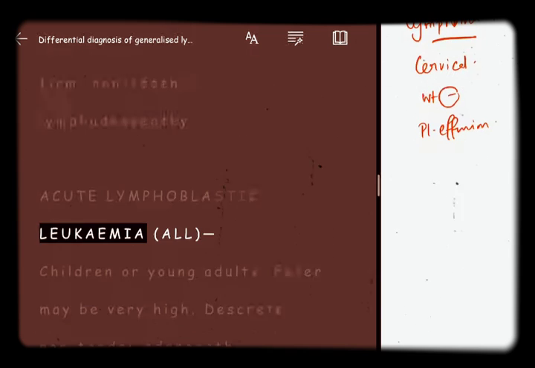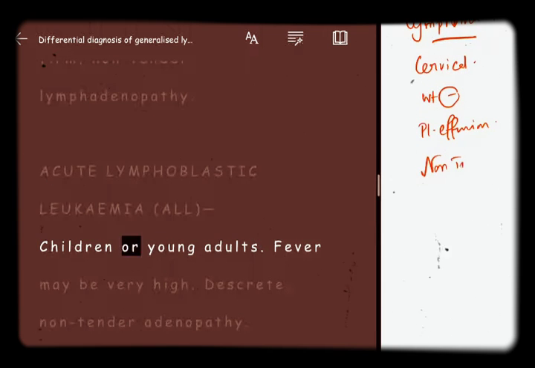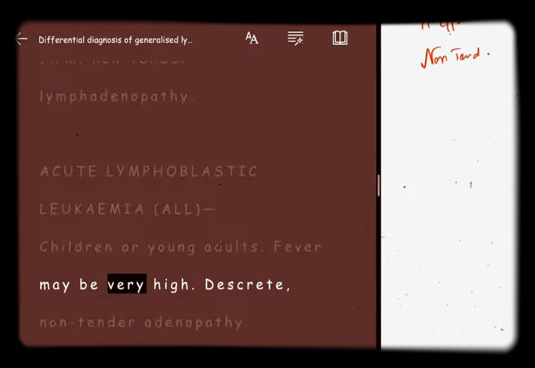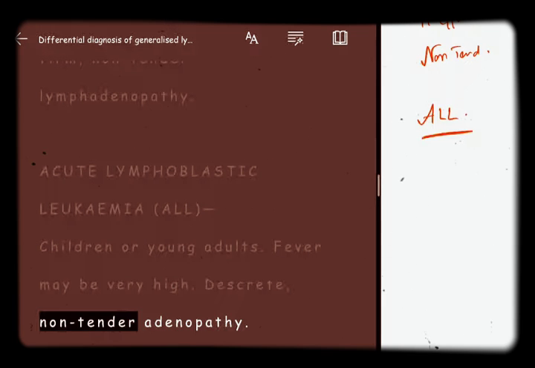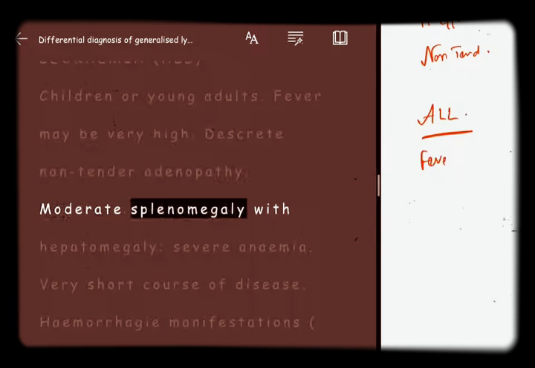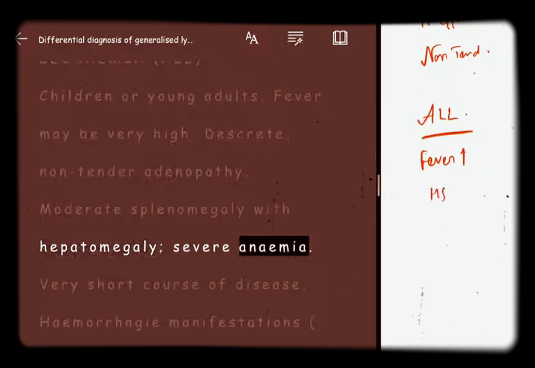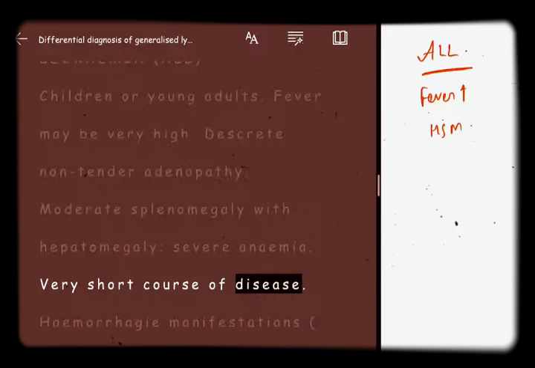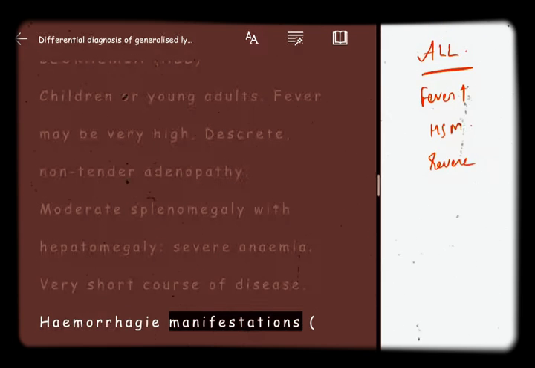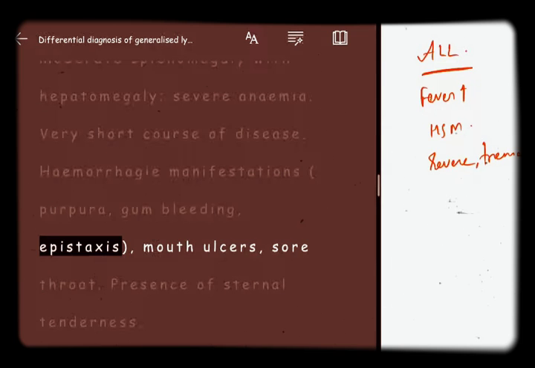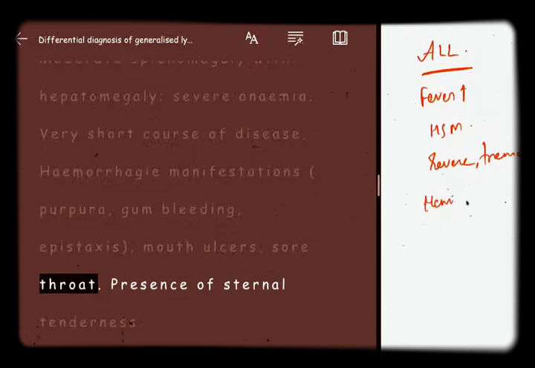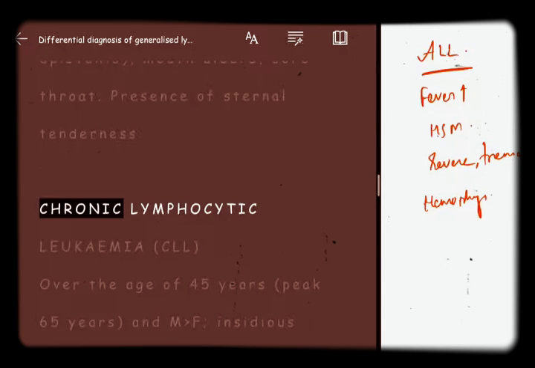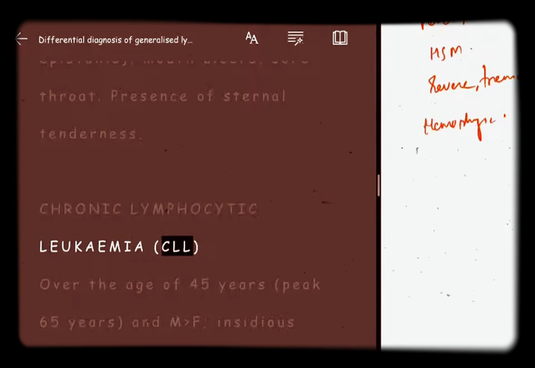Acute lymphoblastic leukemia, ALL. Children or young adults. Fever may be very high. Discrete, non-tender adenopathy. Moderate splenomegaly with hepatomegaly, severe anemia. Very short course of disease. Hemorrhagic manifestations: purpura, gum bleeding, epistaxis, mouth ulcers, sore throat. Presence of sternal tenderness.